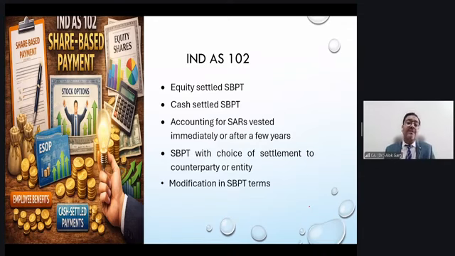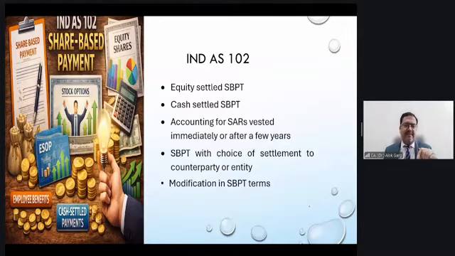Now, sir, what will happen if there is a choice? The company may issue shares or the company may settle in cash. Now, if there is a choice, the first question you need to ask is, the choice is at whose discretion? Whether it is an employee discretion or an entity discretion. If it is an entity discretion, then you need to look at the past pattern of that entity, whether the entity used to issue shares or settle in cash. What is the objective of the entity, right? What is the win-win situation for the entity?